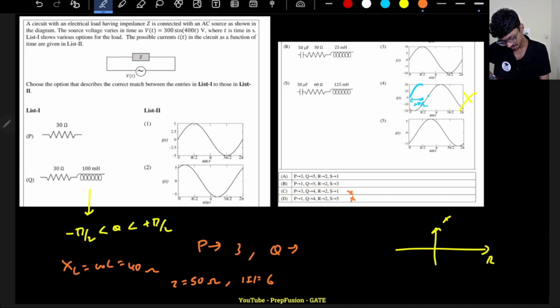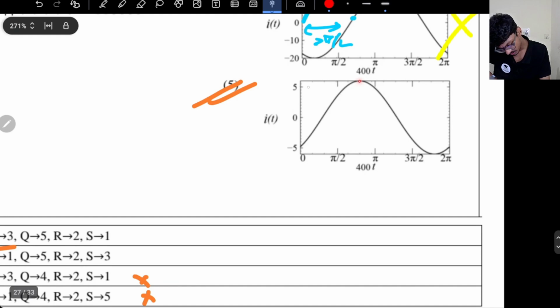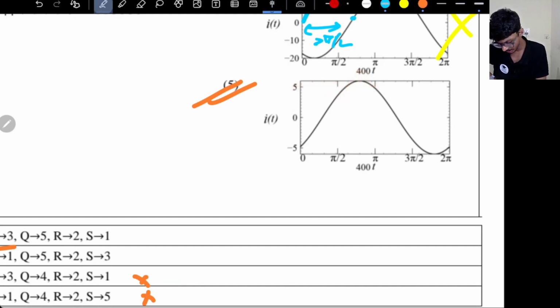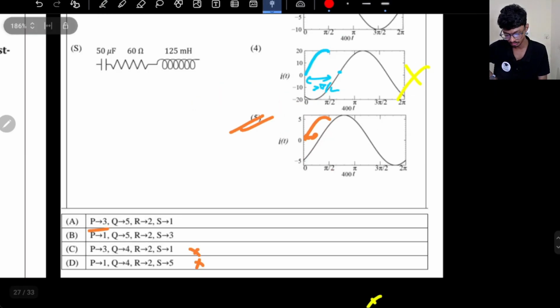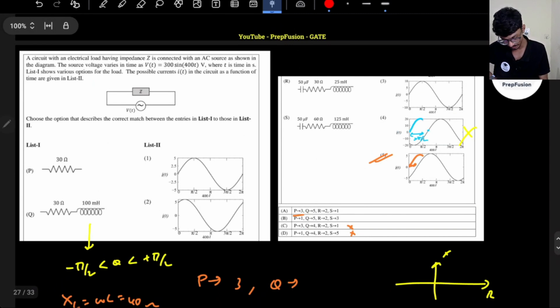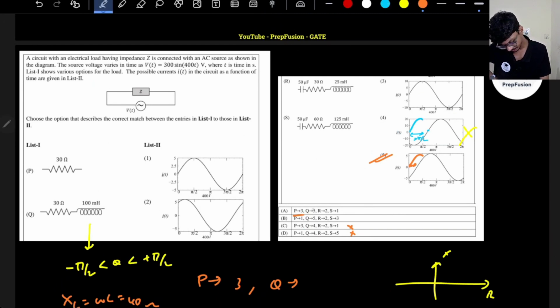So I see P is with 3, and for Q, for both of them, Q is with 5, which is correct. If you observe here, the peak value is somewhat higher than 5, and my voltage waveform will start from here. So I see there is some lag, but it is lower than pi by 2. Pi by 2 is here, right? So this lag is lower than pi by 2. So this 5 will be correct. Okay, now 5 is correct.